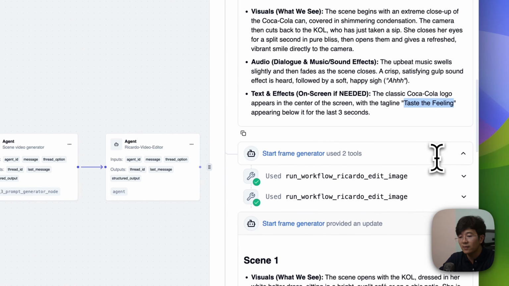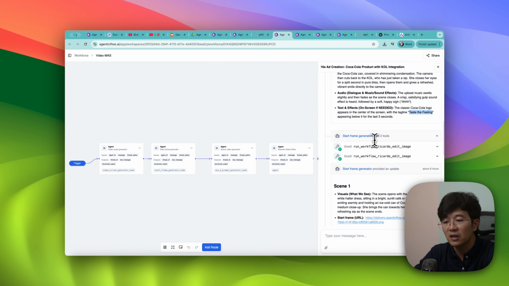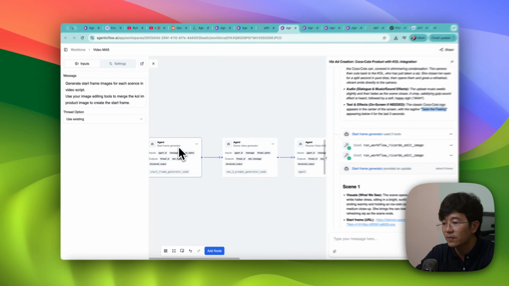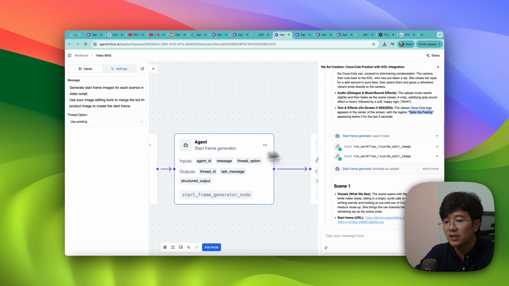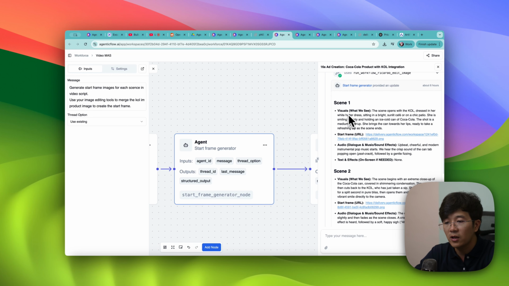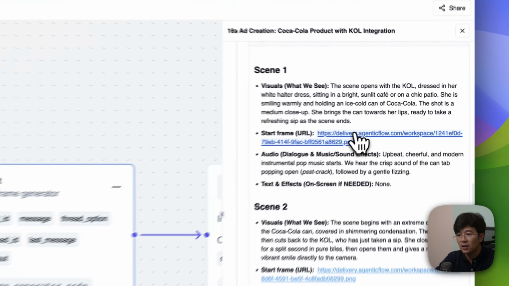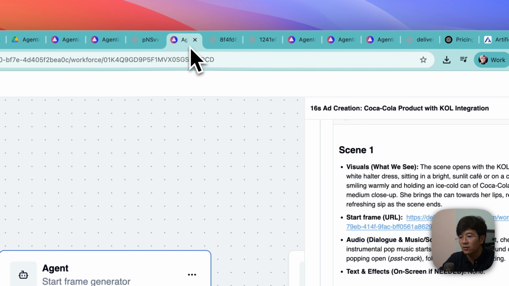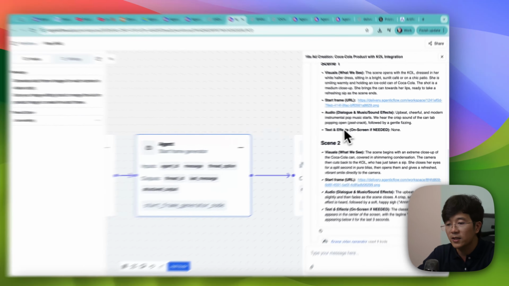It comes up with this and talks with the first agent, which is the start frame generator. You can see it in here, the name of the agent is start frame generator. This agent takes the input, adjusts the image, and composes the image into 2 scenes with the start frame. Let's open this start frame and see what it is. This is a woman holding a Coca-Cola. And the second? Close-up of Coca-Cola. Good, so we have 2 scenes, and also a text effect on screen.